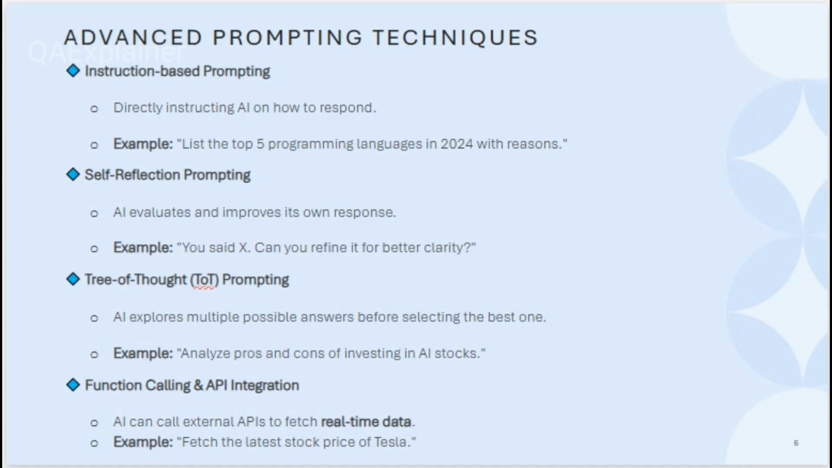Second is self reflection prompting. Here AI can evaluate its own answer, and AI can improve its own answer with a chain of thought experiment or some kind of feedback loop. It can reevaluate that answer, and it can provide the output until the proper response has been achieved. Similarly, tree of thought prompting is where AI can explore multiple possible answers before selecting the best one.